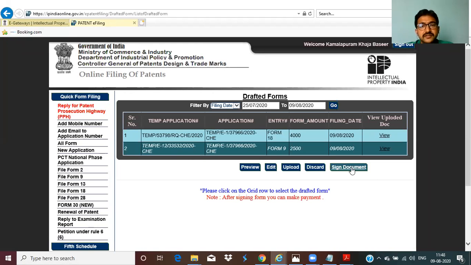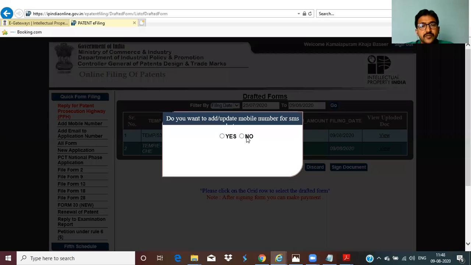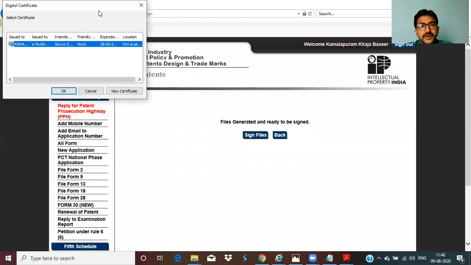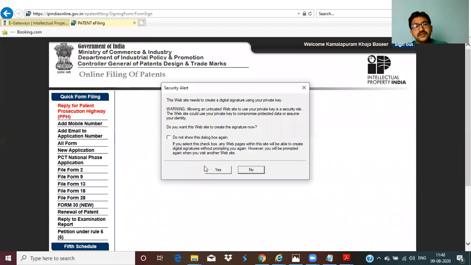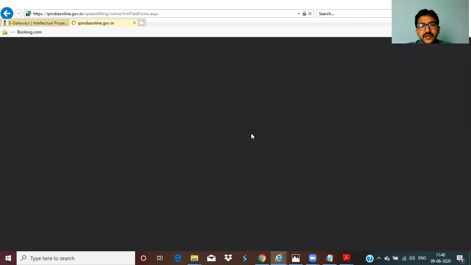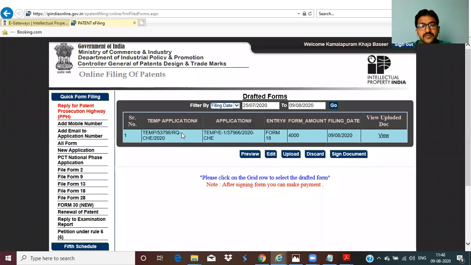Select form 9, sign document. Any mobile updations? No. Then files generated are ready to sign. Sign files. Show the path of the digital signature. For the first time only it is asking for the PIN number. For the rest of the documents it doesn't ask for the PIN number. Signed successfully. Select form 18.